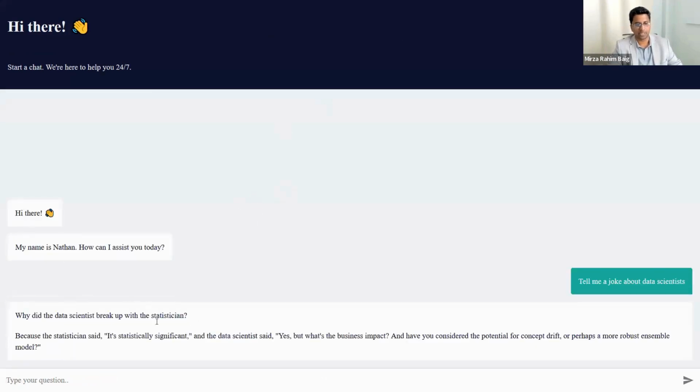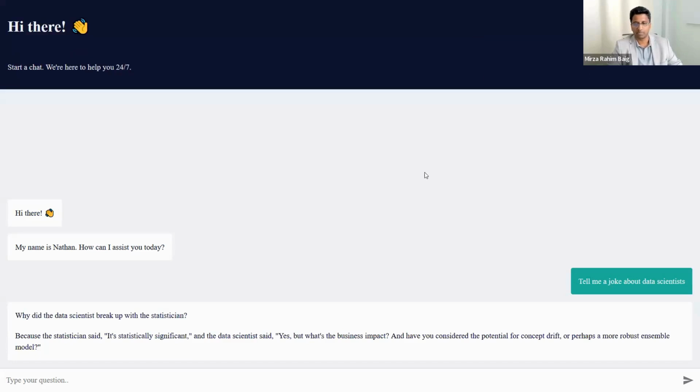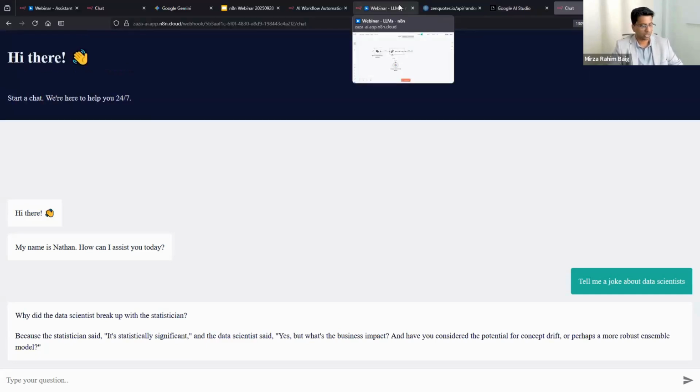Why do data scientists break up with statisticians? Because whatever, right? So you see now you do have a functioning chatbot, and this link can be shared with anyone. Share it with your uncle, share it with your friends, and you now have a chatbot. It doesn't do much, right? But it is a chatbot which you made. And that's how simple things are in n8n, folks.